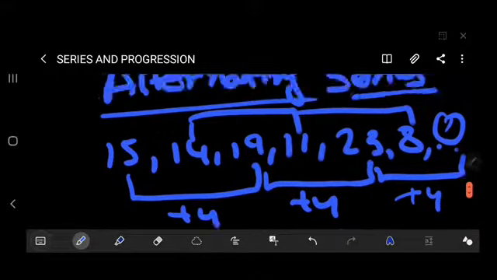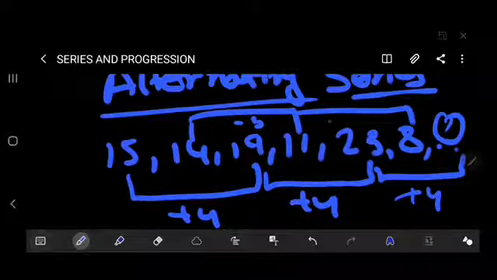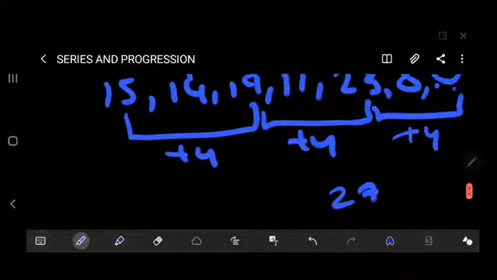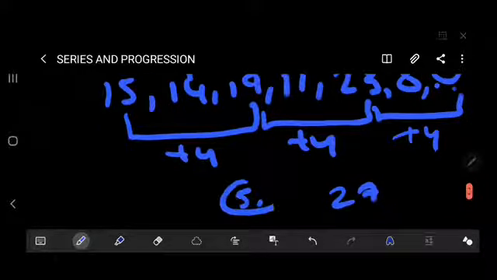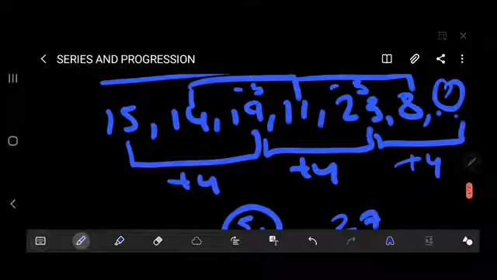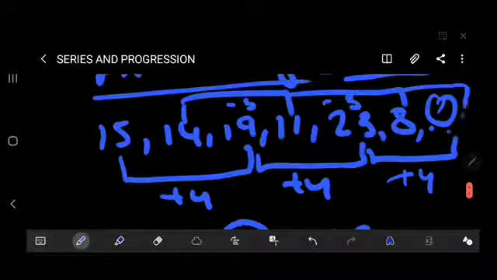And here is a series of 14 minus 3 is 11, 11 minus 3 is 8. Sometimes they will give you two question marks, so the answer will be 5. Sometimes they give one blank, so you give one answer. But if they give two blanks, you have to put both series answers. If they give the question mark here, you have to put 5 over there.